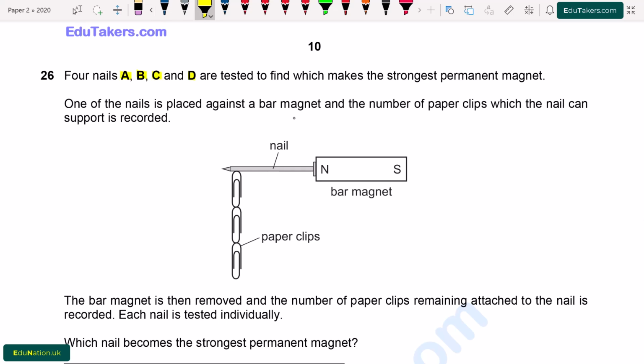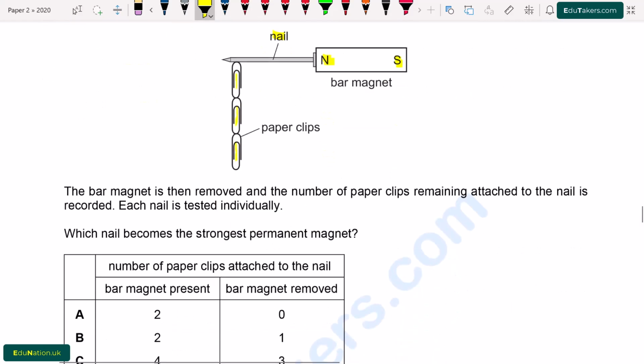Question number 26. 4 nails A, B, C and D are tested to find which makes the strongest permanent magnet. One of the nails is placed against a bar magnet and the number of paper clips which the nail can support is recorded. So here is a bar magnet and then we attach a nail with this bar magnet and there are paper clips that are attached vertically. The bar magnet is then removed and the number of paper clips remaining attached to the nail is recorded. Each nail is tested individually.